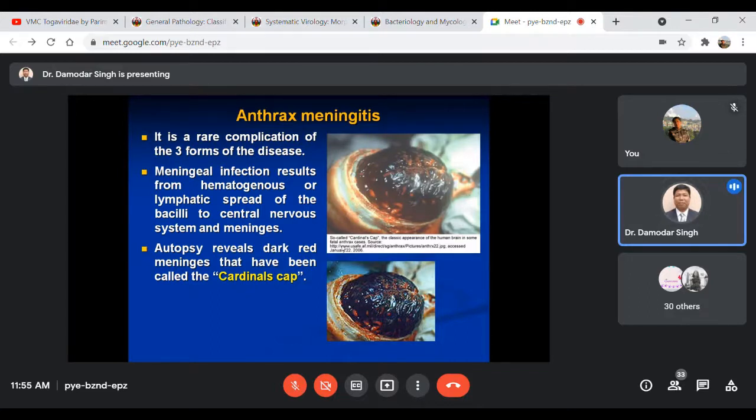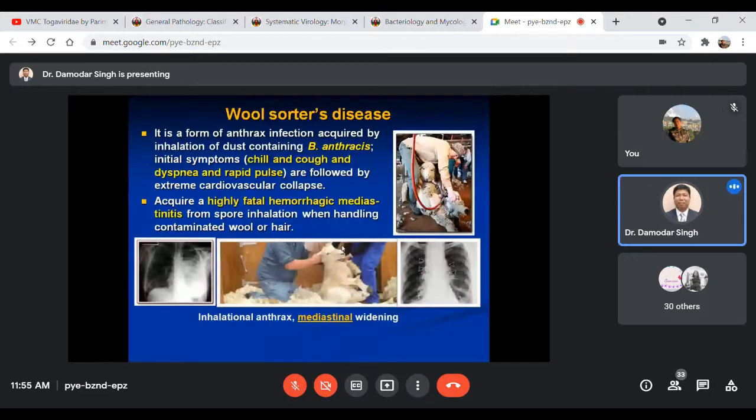And regarding wool sorter disease, these short notes in the exam, you may come across very commonly. Many question types are associated with wool sorter disease, like what is wool sorter disease, definition, short note. As I have already mentioned, it particularly affects persons who are engaged in shearing of wool from sheep, right?